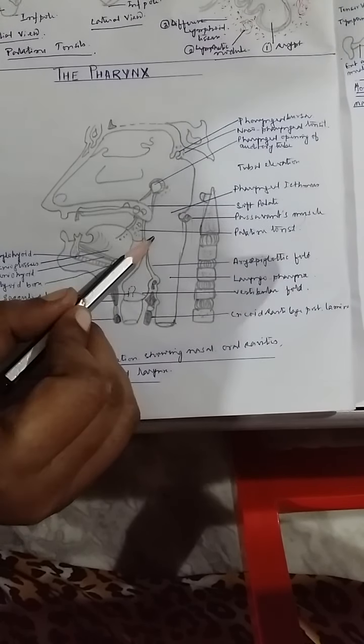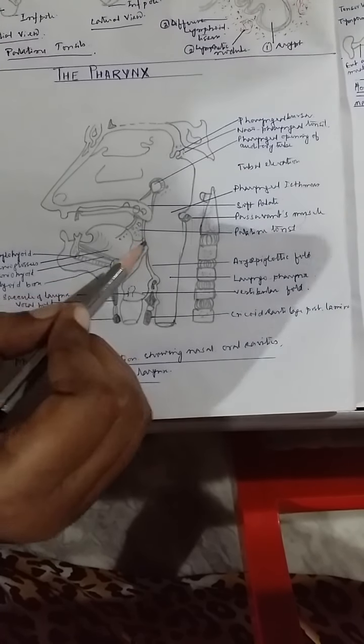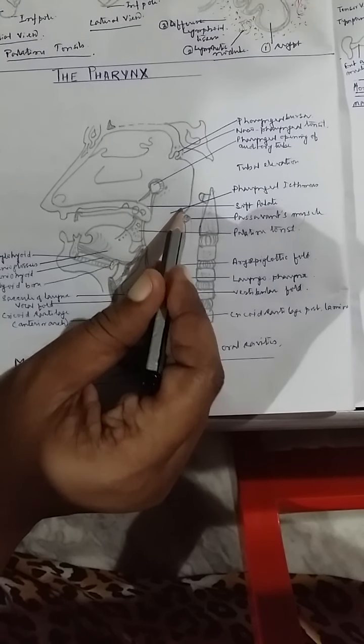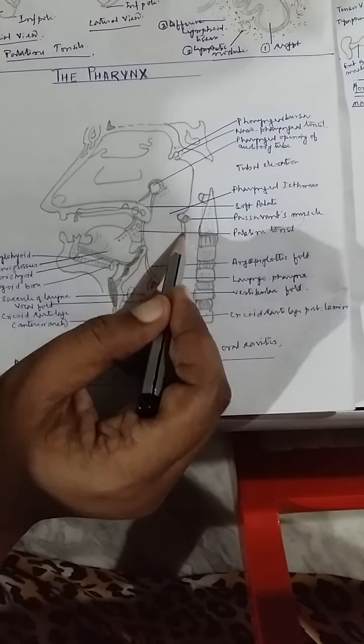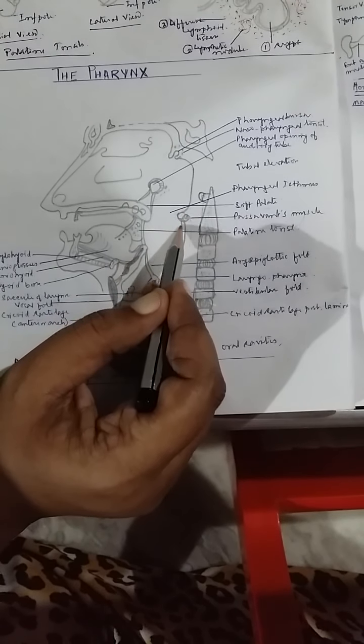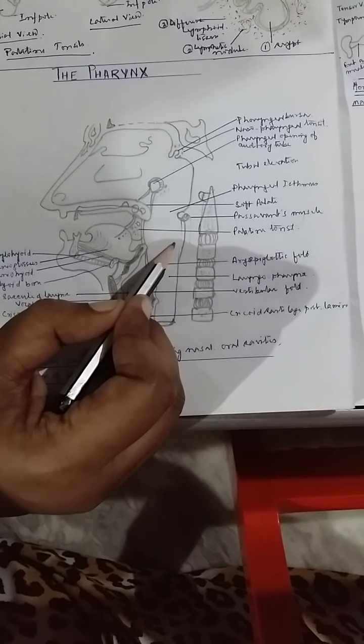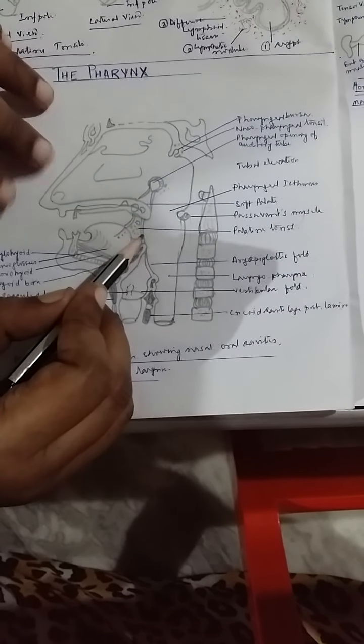So the food bolus has only one option, to get down, and it is helped by the contraction of the palatopharyngeus muscles, which make the passage a downward inclined slope, so that the food bolus easily slopes downwards and comes down to the lower part. It has two options to enter.